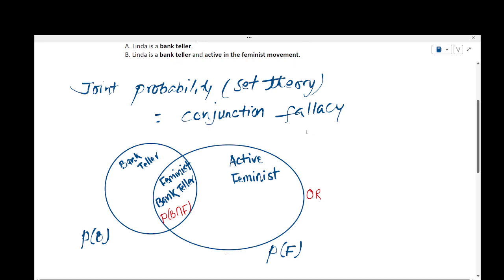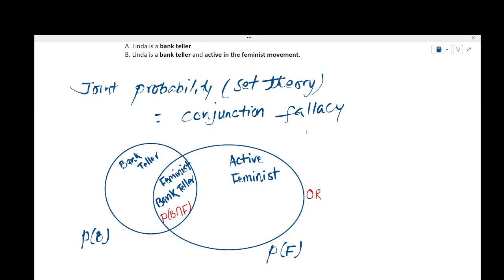Question number two is asking for the area overlapped between two sets, bank teller versus active feminist, which is given by P, probability of bank teller intersection feminist.